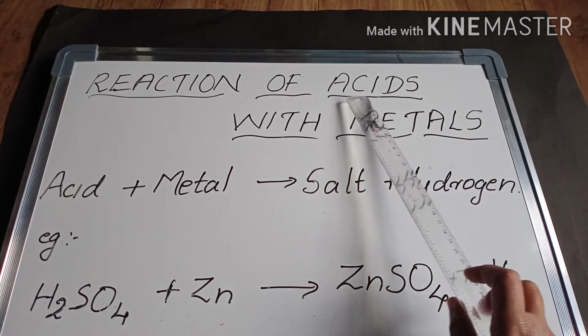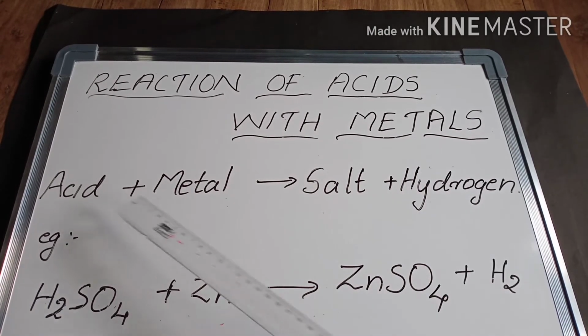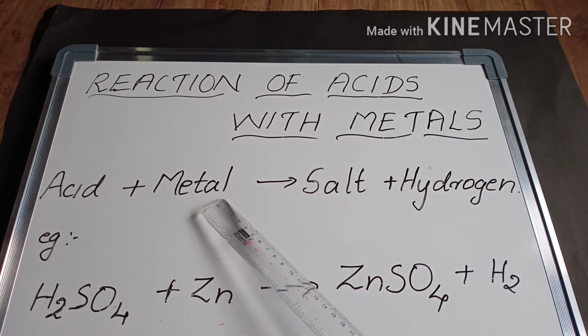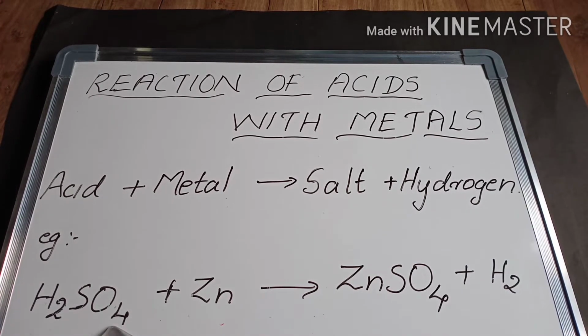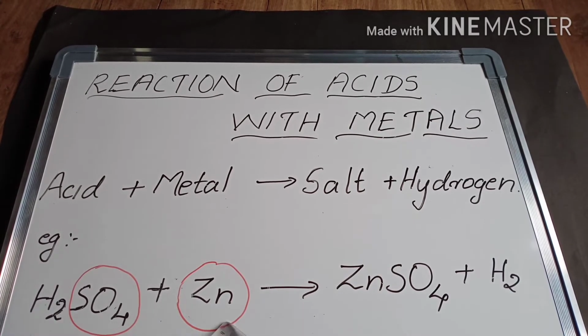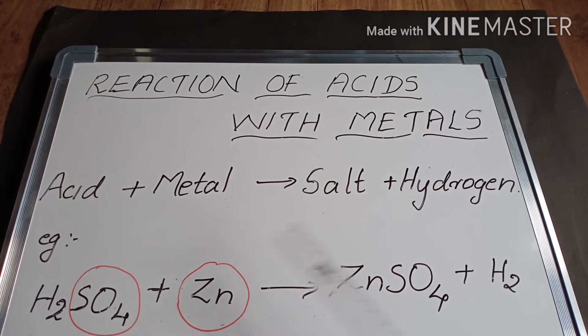What happens when acids react with metals? Acid on reaction with a metal produces salt and hydrogen gas. For example, zinc metal on reaction with sulfuric acid produces zinc sulfate and hydrogen gas. In this reaction, zinc metal displaces hydrogen gas from sulfuric acid. Then zinc metal combines with the remaining part of the sulfuric acid to produce zinc sulfate, which is a salt.